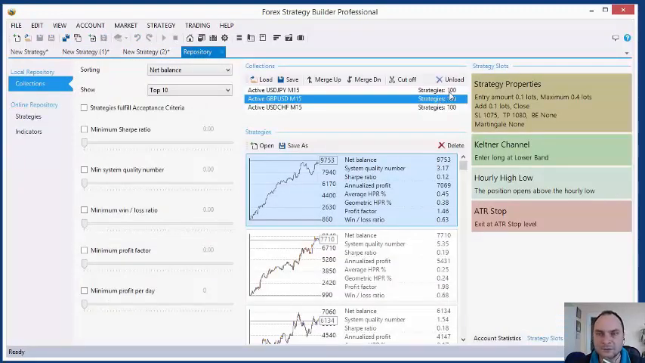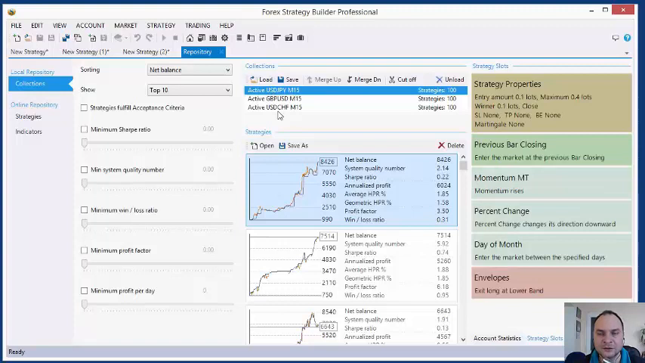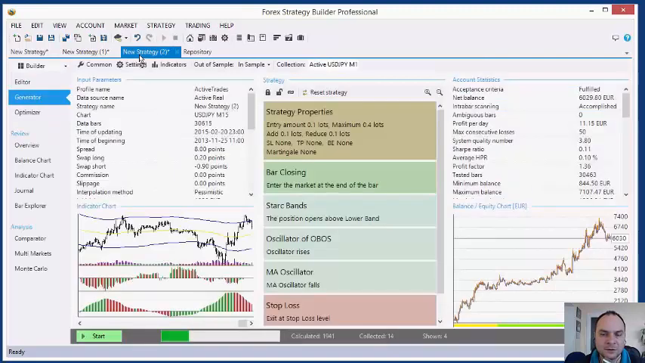A collection contains maximum up to 100 strategies. And these strategies are arranged internally by net balance. So we have here 100 strategies, and we have a strategy with the minimum balance and one with the maximum balance. When a generator finds a new strategy, if this new strategy has a higher balance than the minimum, the generator pushes the strategy here in the collection, and the program removes the last strategy, so we have maximum 100.